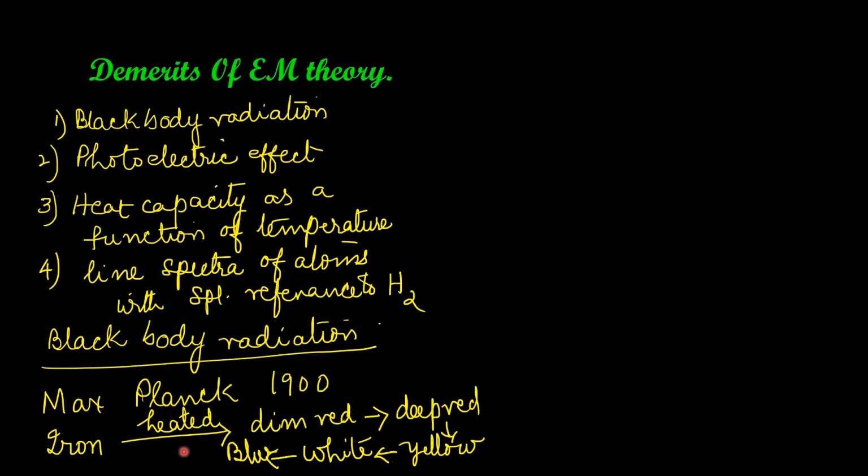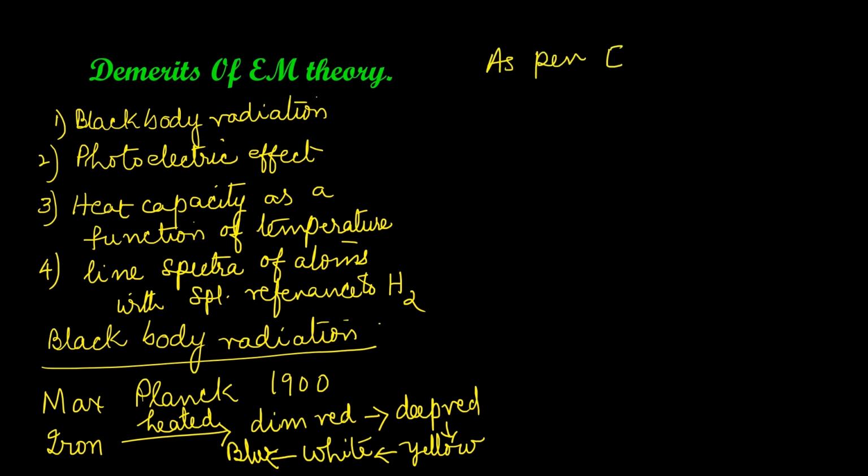You know, red has maximum wavelength and blue has minimum wavelength. So from this we can understand that as the temperature increases, the wavelength of the radiation emitted decreases. Wavelength is inversely proportional to frequency. So we may say the frequency of the emitted radiation increases with increasing temperature. This phenomenon could not be explained on the basis of the electromagnetic theory of light.